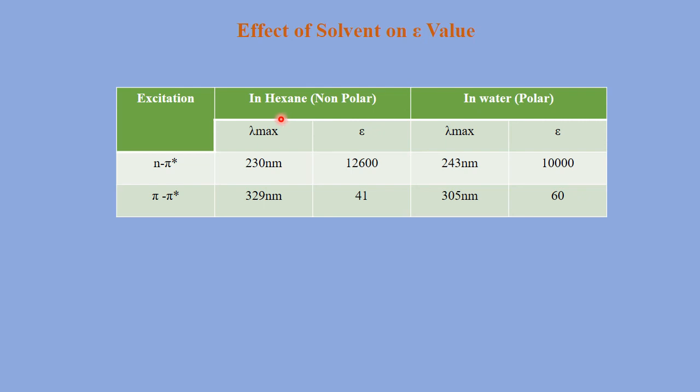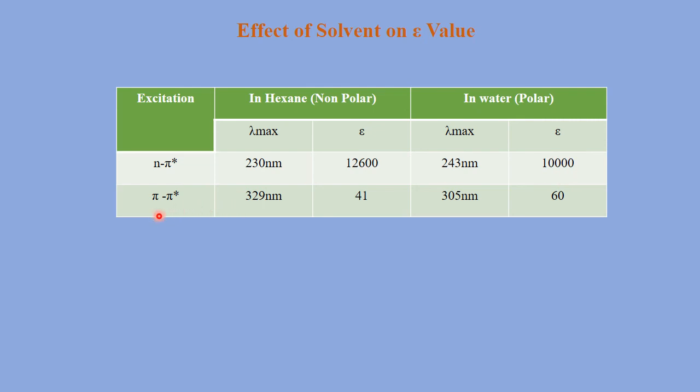Effect of solvent on epsilon value. Let's take two examples of solvent, hexane and water. We know that hexane is non-polar and water is a polar solvent. And let's take the excitation n to pi star and pi to pi star. So when lambda max is 230 nanometer, then the epsilon value is 12,600. When we compare this in polar solvent at 243 nanometer, then the epsilon value decreases and it is 10,000. Here the epsilon value decreases.